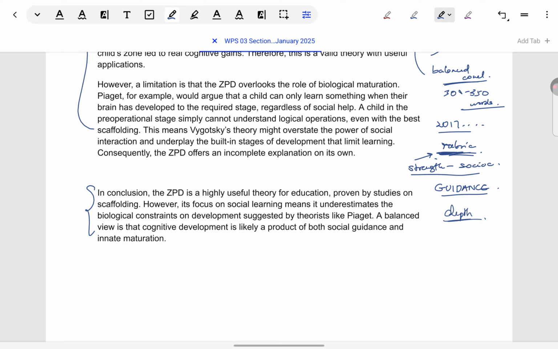So, again, selectively, you're seeing what you want to see and ignoring what you don't want to, or you're not being given access to what is actually important. Like I said, then don't be upset when you get D and D. Okay, so now let's look at the model answer.